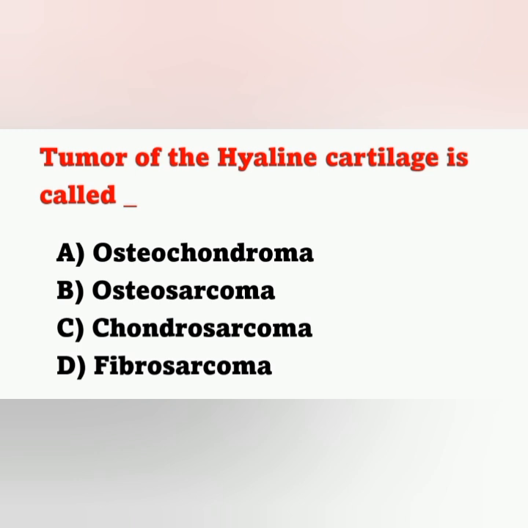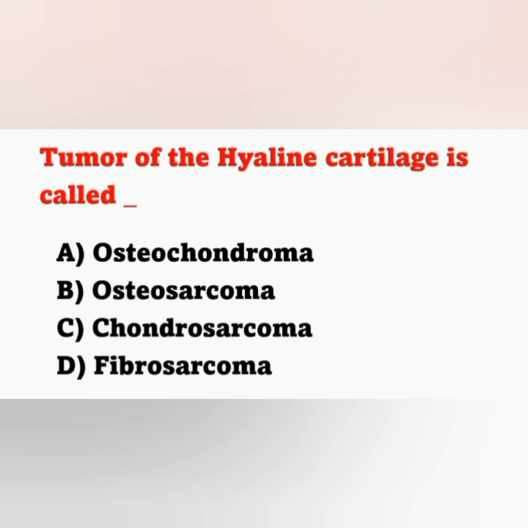Friends, here we are discussing questions for ESIC exam preparation. We can see the questions. First question, tumor of the hyaline cartilage is called. Options: option A, osteochondroma; option B, osteosarcoma; option C, chondrosarcoma; option D, fibrosarcoma.